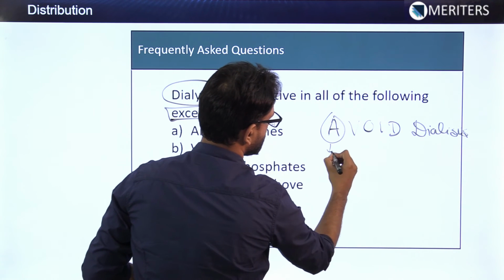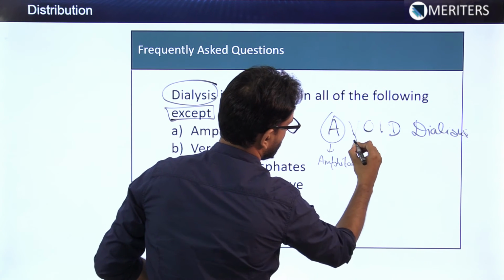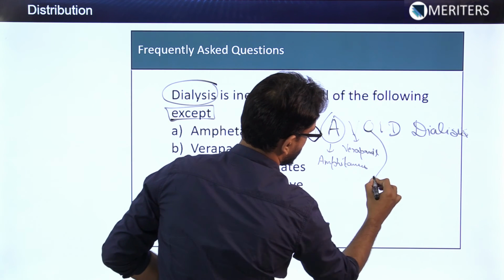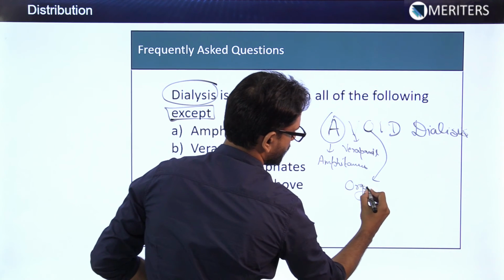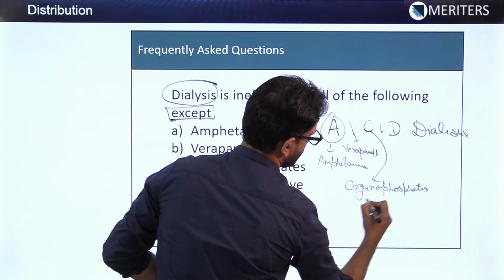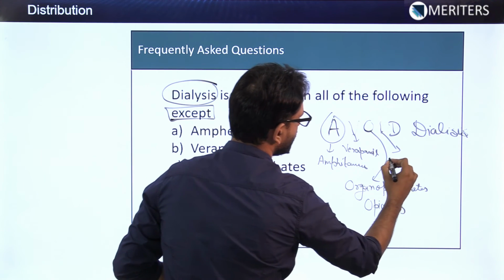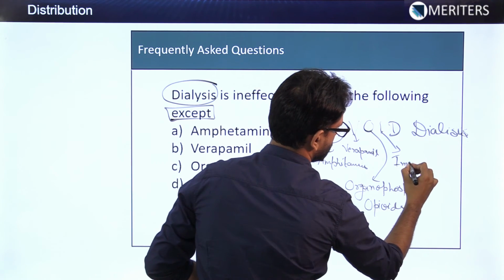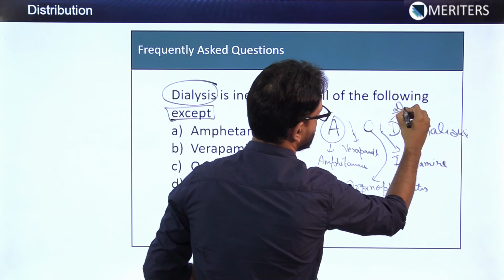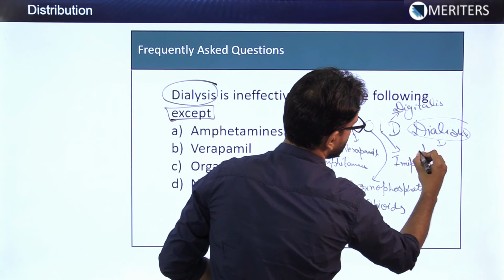A here stands for amphetamines, V for verapamil, O for organophosphates and opioids also, I for imipramine, D for digitalis, and last but not the least dialysis, that means for diazepam.